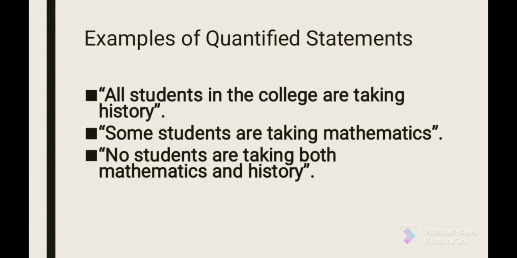For example: all students in the college are taking history. Some students are taking mathematics. No students are taking both mathematics and history. So if we say something including all, some, or no, it is considered a quantified statement.